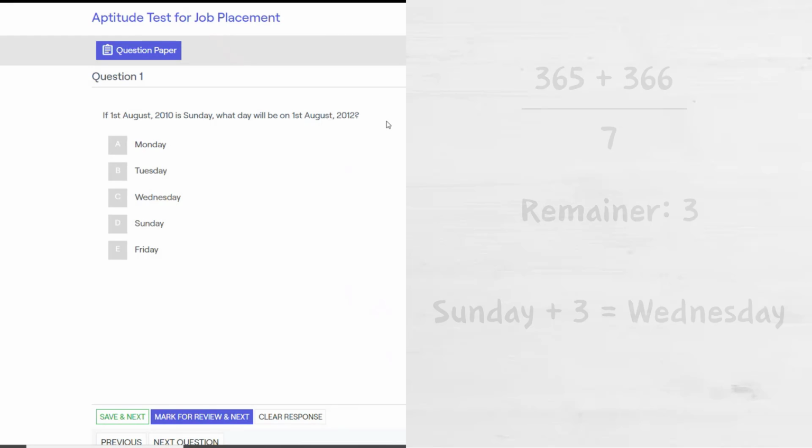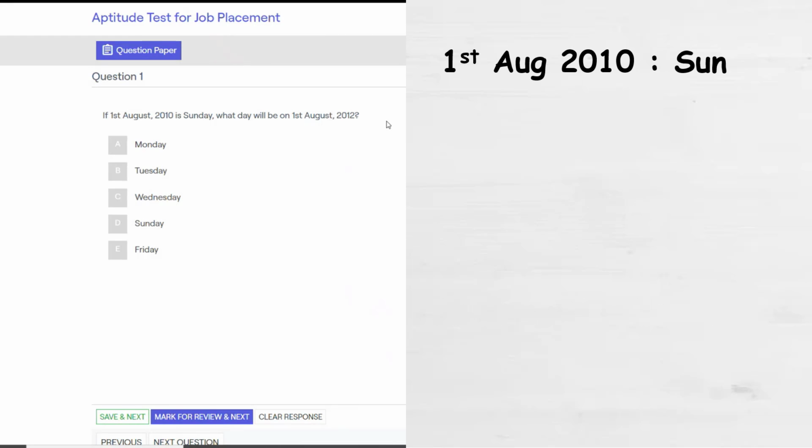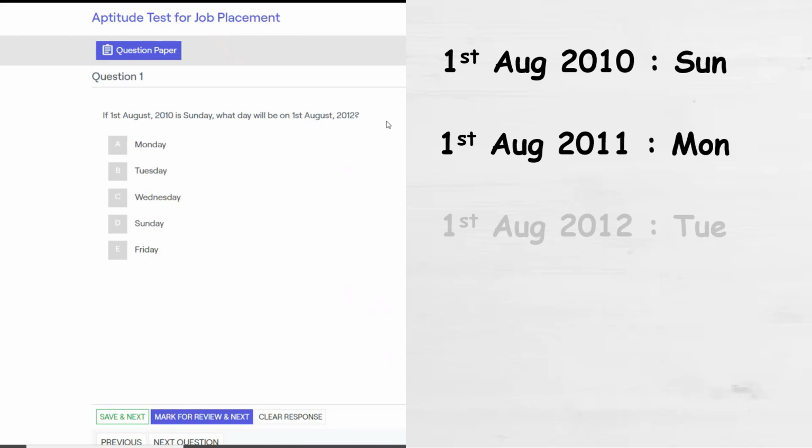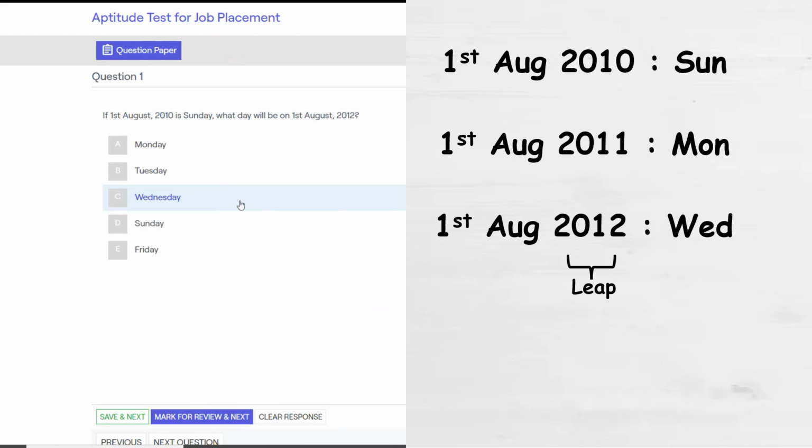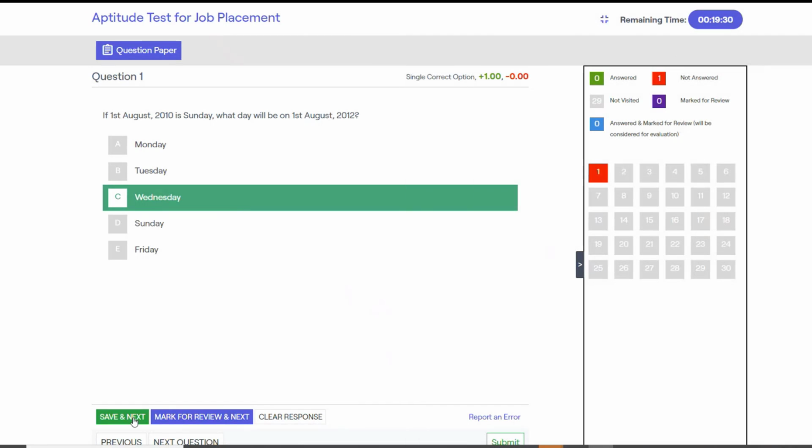If 1st August is Sunday, then in the next year, the same date will occur on the next day, that is Monday. Similarly, the same date in the next year will fall on the next day, that is Tuesday. However, 2012 is a leap year with an extra day. So this date gets shifted to the next day, that is Wednesday.